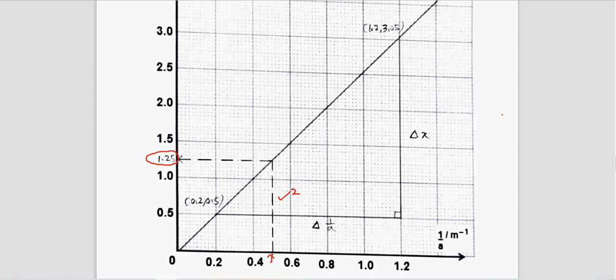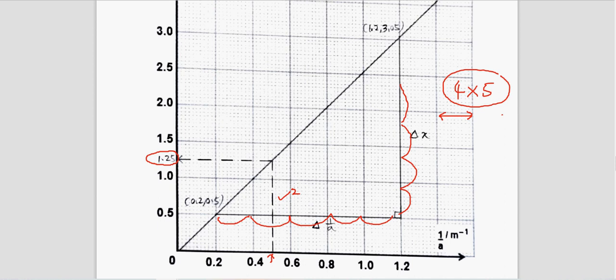Okay, is this a minimum size triangle? So we count. Here, this is 1, 2, 3, 4, 5. Then the vertical 1, 2, 3, 4. So at least you have 4 times 5 of this square. For your triangle, it can be counted from here 4 up, 5 across also can. What is important is the size of the triangle must be larger than or at least equal to 4 times 5 squares.